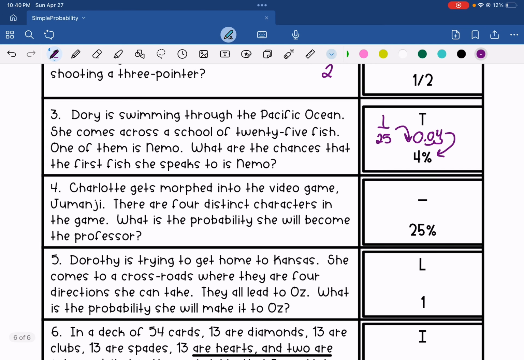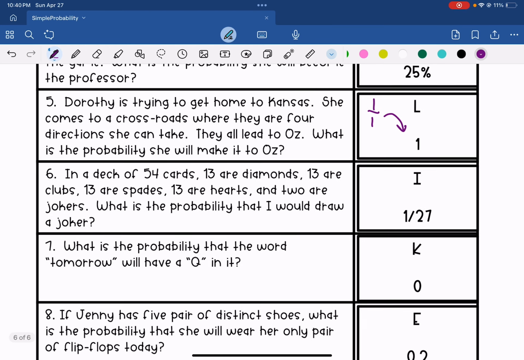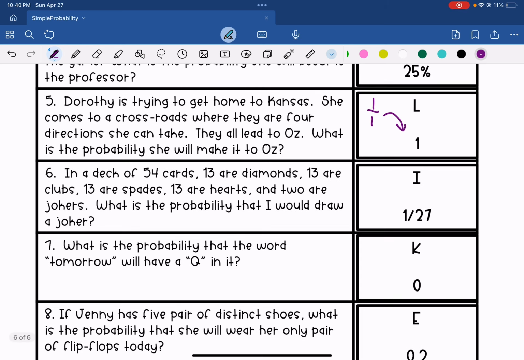Charlotte gets morphed into the video game Jumanji. There's 4 distinct characters. What's the probability she'll become the professor? Well, she's one person, 4 characters possible. That's 1 in 4, which is 0.25 or 25% probability. Dorothy with Kansas, all roads lead to Oz. That's a 1 out of 1 or 100% chance she'll make it to Oz. In a deck of 54 cards, 13 are diamonds, 13 are clubs, 13 are spades, and 13 are hearts. 2 are jokers, so I have 2 jokers out of my total 54. If I simplify that, then I get 1 out of 27.